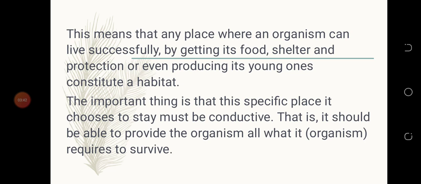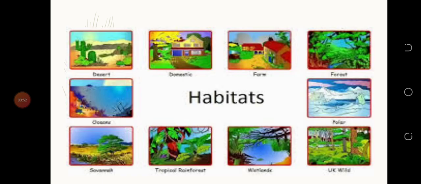The things which must be there for the organism to survive are food, shelter, and protection. With all this, they can produce what? More. So examples of habitats are desert, forest, and many more.